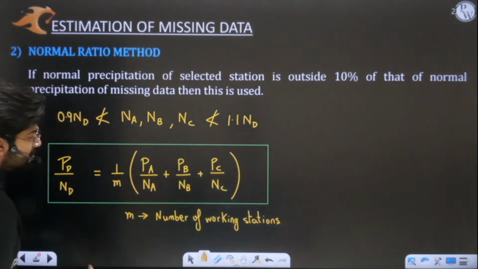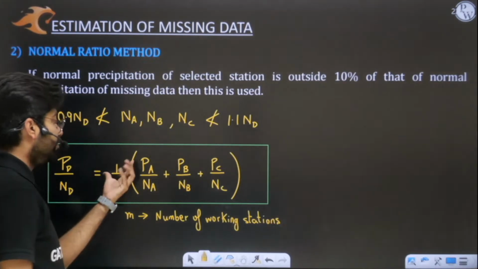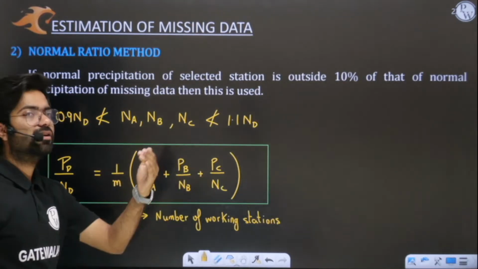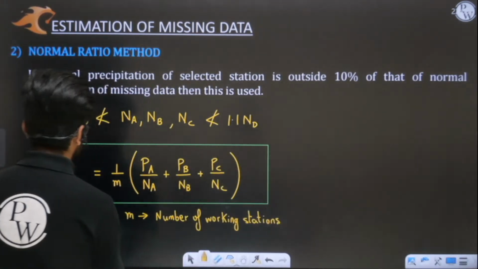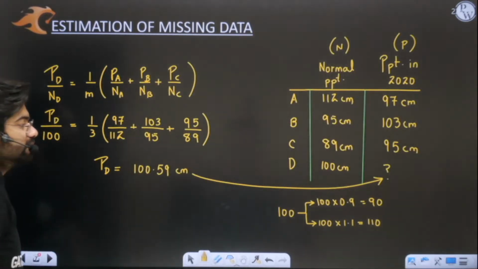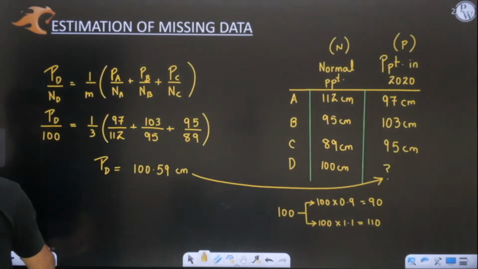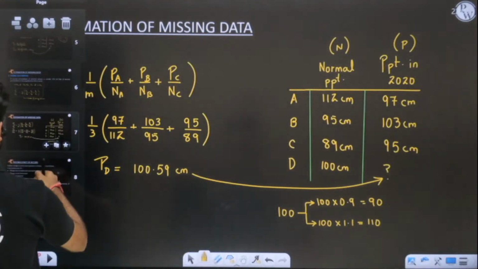So the normal ratio method is simply the arithmetic mean of normal ratios. Here we have taken the arithmetic mean of normal ratios of stations A, B, C, or simply you can say the selected stations. This is very important because questions have been framed in examinations. I have also given you one question for homework. I hope you have solved it. If not, we'll take it up first and then we'll proceed.